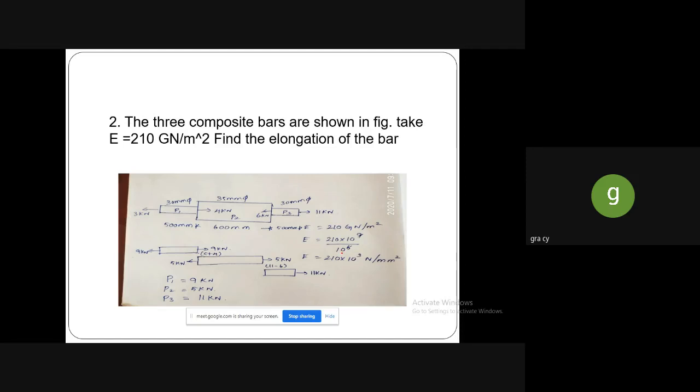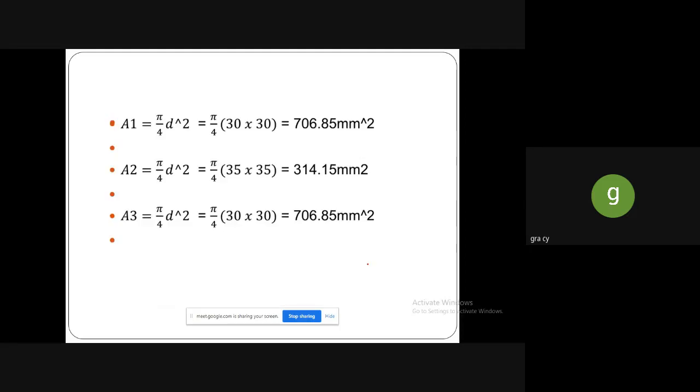So when you substitute here, as it is a meter square, 10 to the power 6, so that you will get 10 to the power 3 Newton per mm square. So when you convert that in terms of mm, the value will be 210 into 10 to the power 3 Newton per mm square. So each section we have to find out the area.